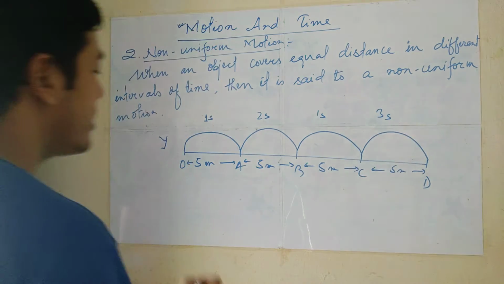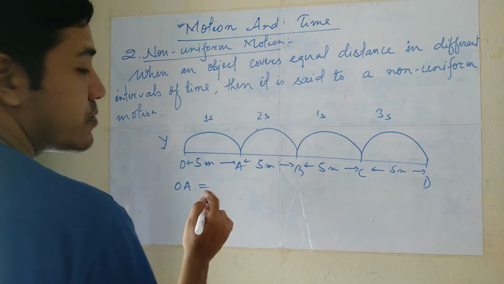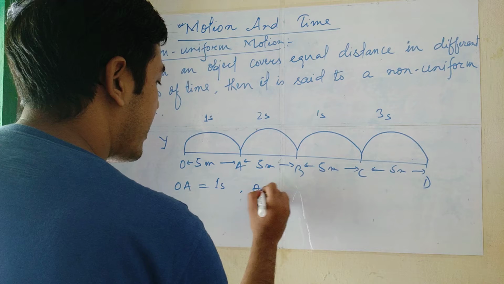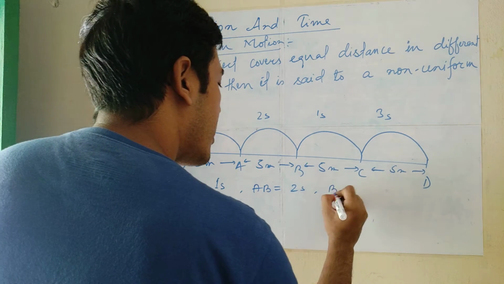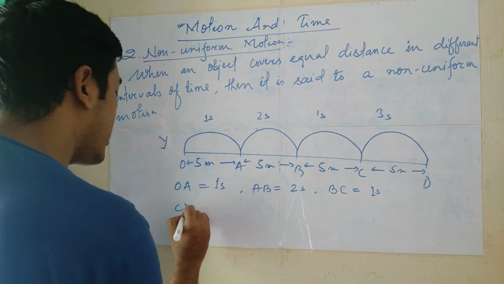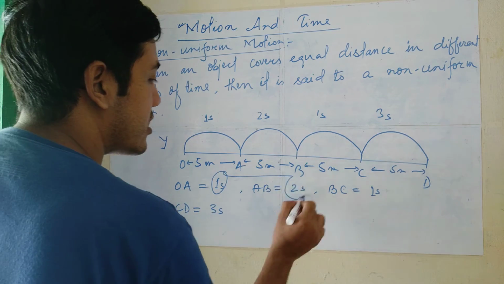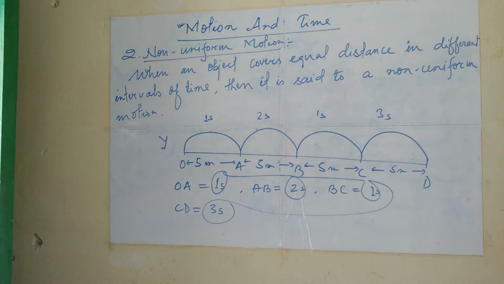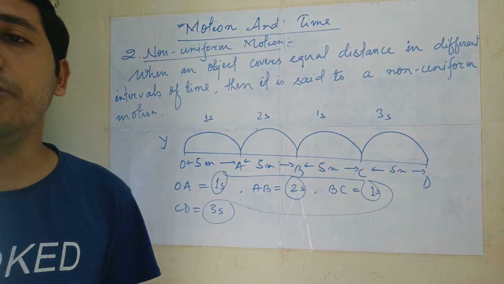Now look here, for covering this distance the object took 1 second for OA, 2 seconds for AB, 1 second for BC, and 3 seconds for CD. That is different intervals of time, right? Because of this, this type of motion is known as non-uniform motion.